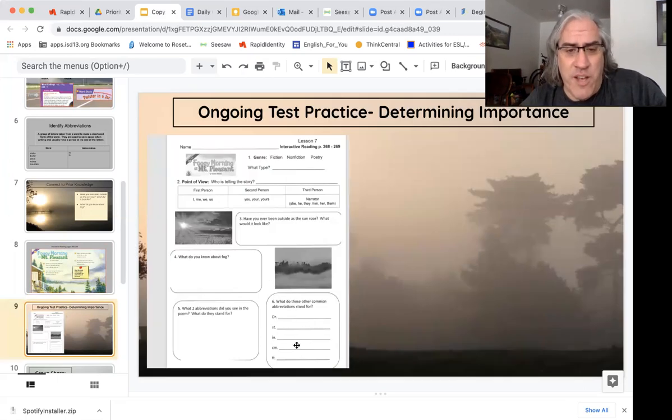And finally, what do these other common abbreviations stand for? And you have to tell us, what does FT, CM, IN, ST, and DR stand for?